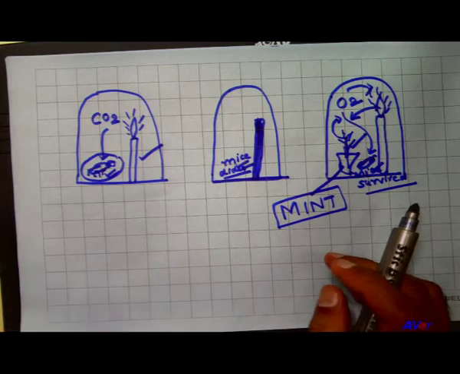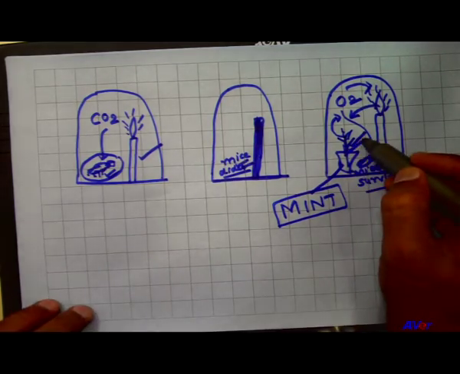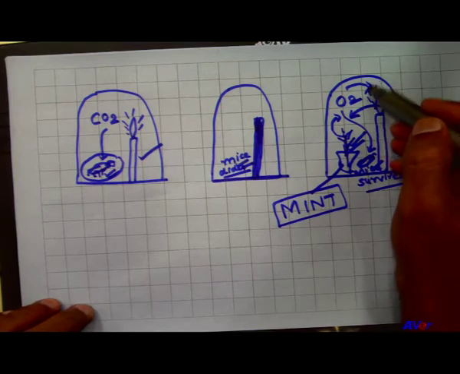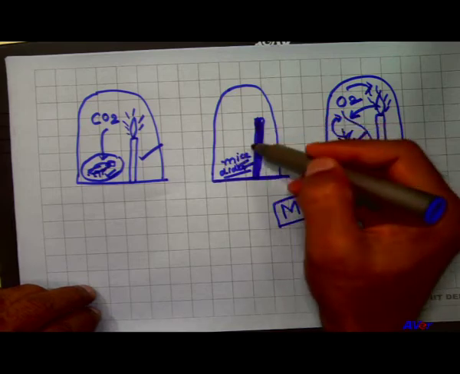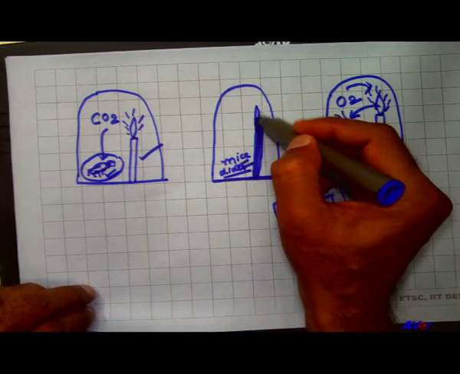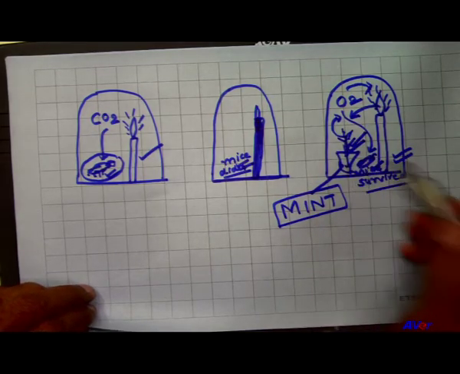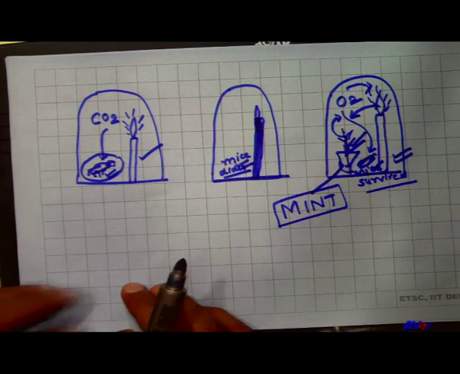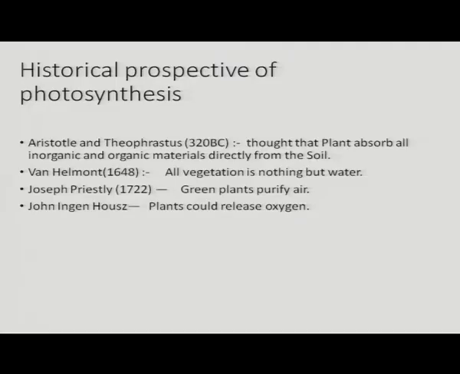So, finally, he concluded that the green plant, that is the mint plant, releases oxygen and purifies the poisonous gases produced by the mice and the burning candle, so the mice as well as the mint plant survived. This is the famous experiment known as the mint, mice and candle experiment given by Joseph Priestley.